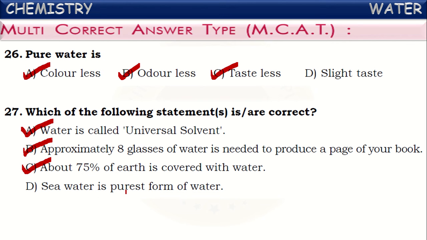Next one, sea water is the purest form of water. Is it correct? No. Actually, it is the reverse. Sea water is the most impure form of water. It contains large quantities of salts dissolved in it, and even impurities, and so many kinds of living organisms are present in it, like bacteria and germs. So seawater is no longer the purest form of water. It is the most impure form of water, actually. So these three are correct answers.